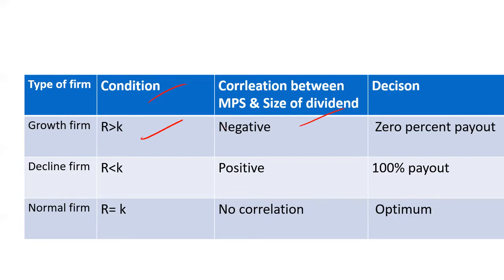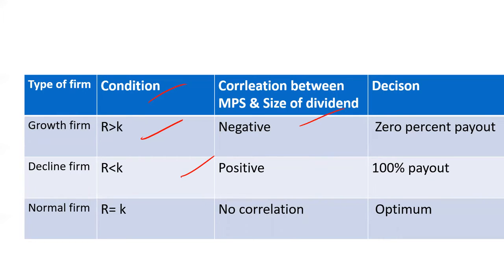Then in case of decline firm, where the company is making losses, the return is less than the cost of capital. The internal rate of return will be less than the cost of capital. Here there is a positive correlation between the market price of the share and size of the dividend, and 100% payout will be there.